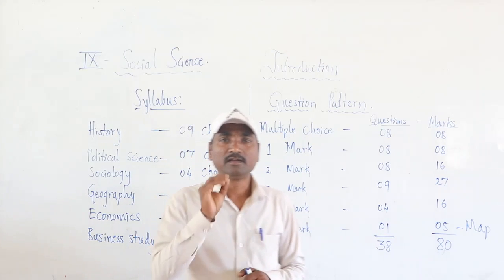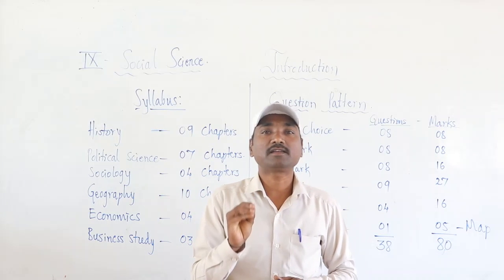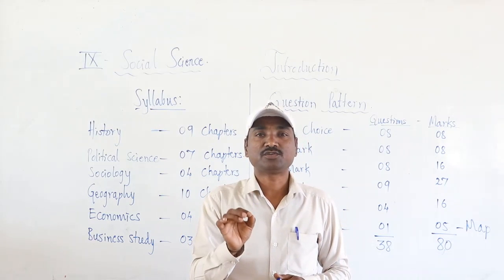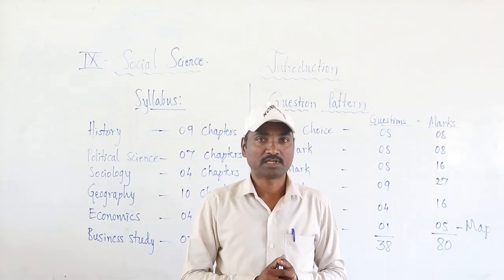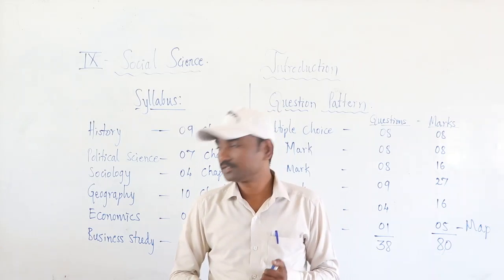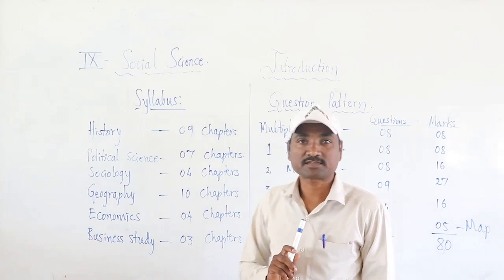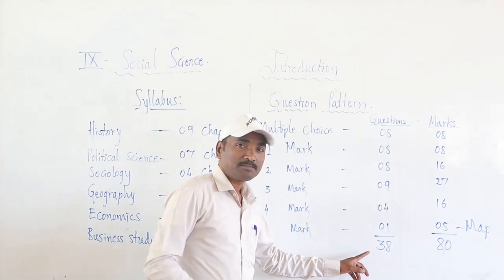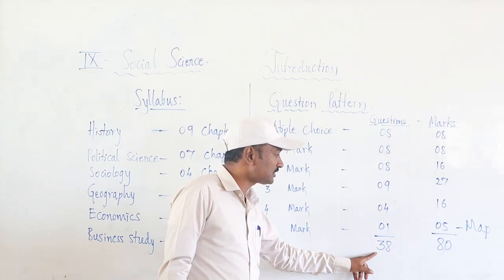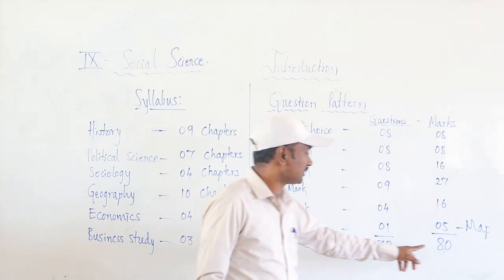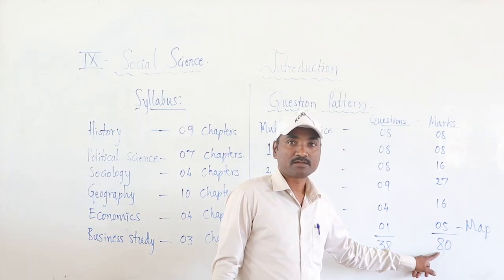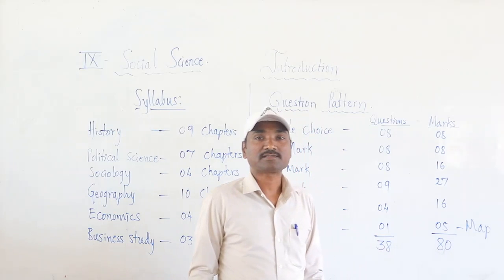This year completely you are learning Karnataka geographical condition. This is what we studied about this year. Totally there are 37 chapters. Question pattern will be 38 questions, and 80 marks, with internal assessment.